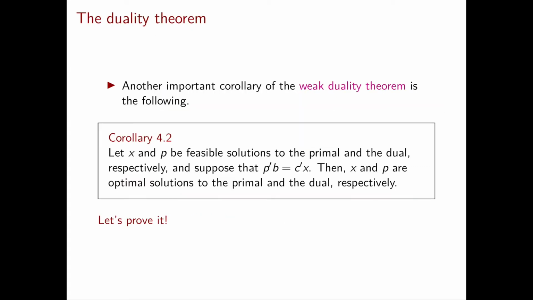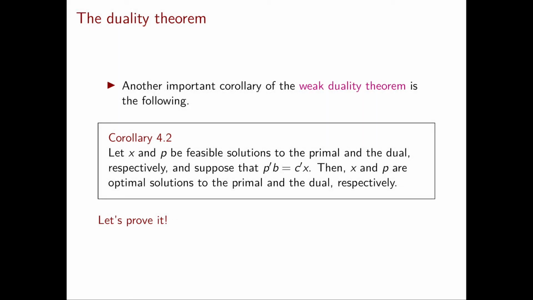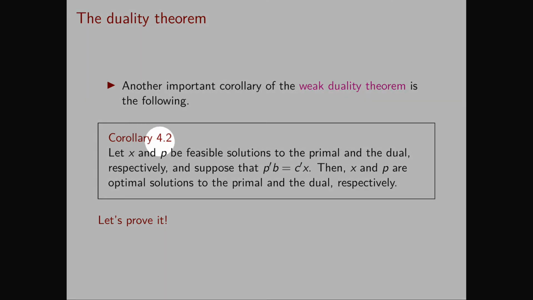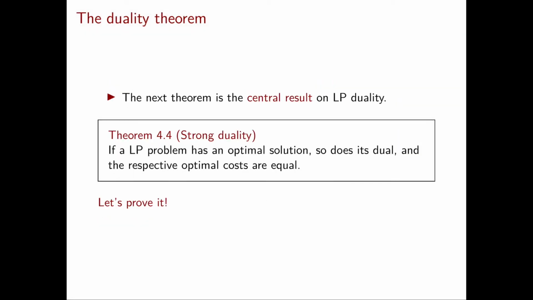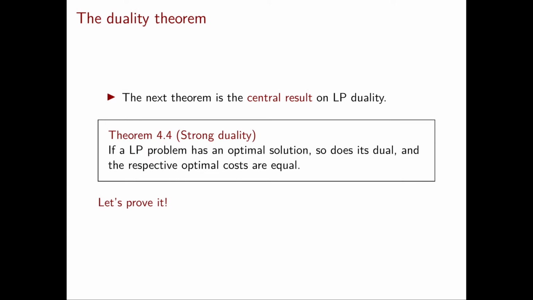Once again, the corollary that we have just shown says that if you have primal and dual feasible solutions with the same cost, then your two solutions are also optimal. The next result that we're going to see is called strong duality. Essentially, it says that you are always in a position to use this corollary. In particular, it implies that if you have X optimal for the primal and P optimal for the dual, then they must have the same cost. Now let's see the statement of strong duality: if a linear programming problem has an optimal solution, so does its dual, and the respective optimal costs are equal.